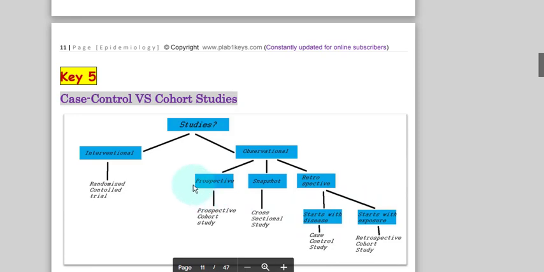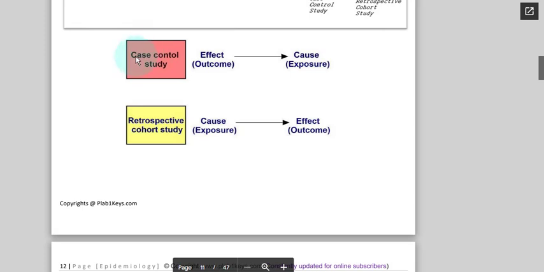Okay. Now what is prospective? What is retrospective? If you could just clarify these terms, your life will become much easier. Now I'll give you an example of the case control study. There was an effect that you noticed. You want to know its cause. For example, a patient suffered from corona. You want to know where that coronavirus came from. You go do the case control study.